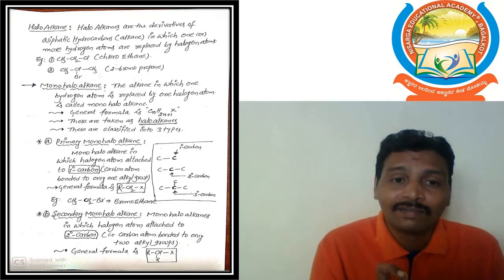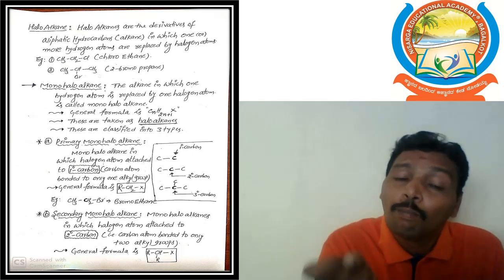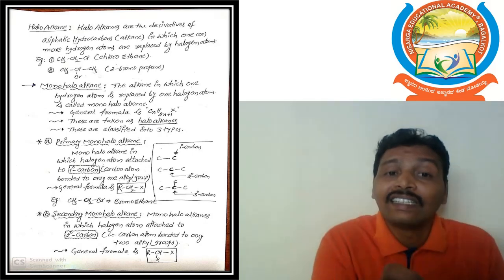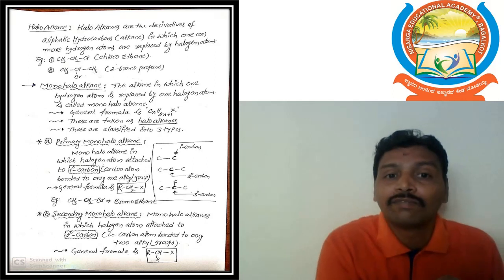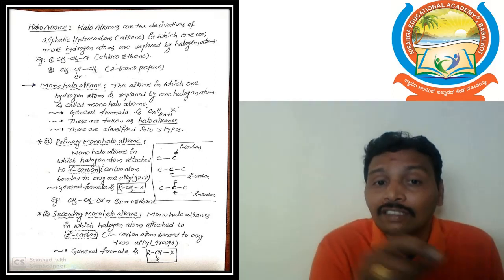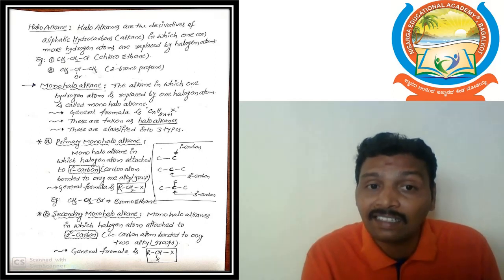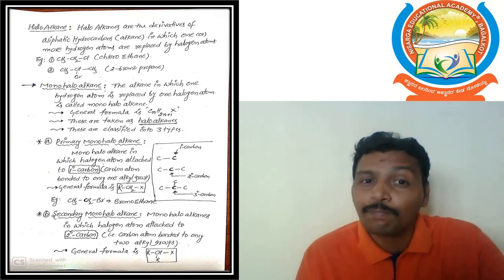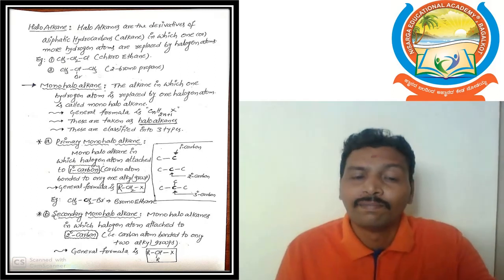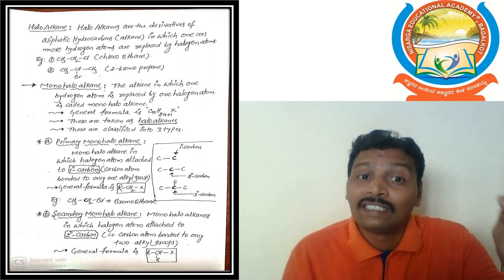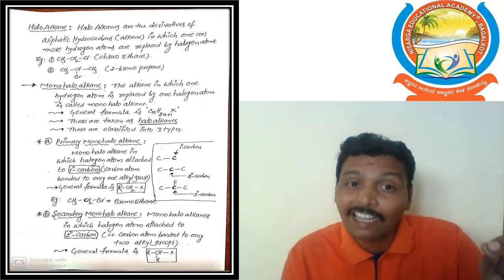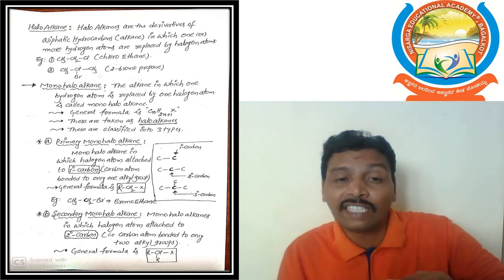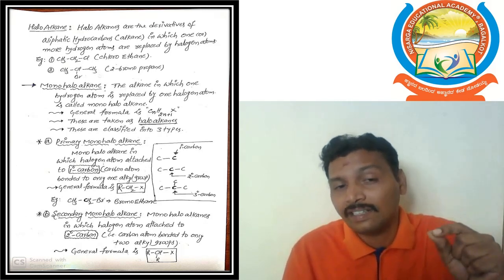Tertiary carbon means the carbon bonded to three other carbon atoms or three alkyl groups; that carbon is considered a tertiary carbon. If you understand primary carbon, secondary carbon, and tertiary carbon properly, these three classifications are very easy to understand.